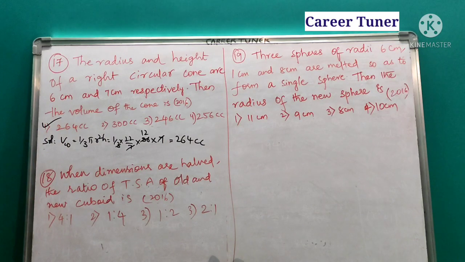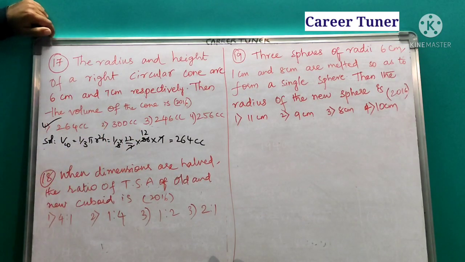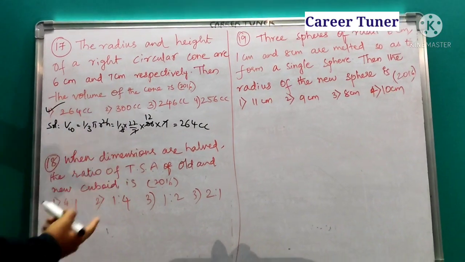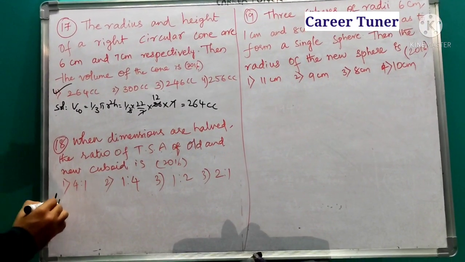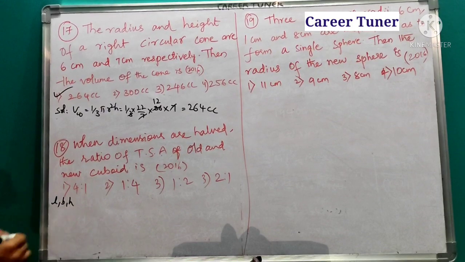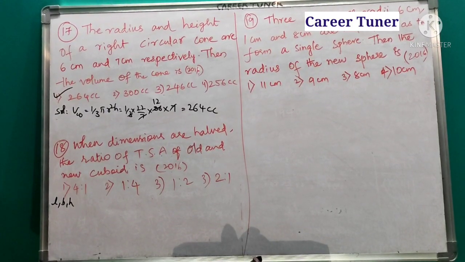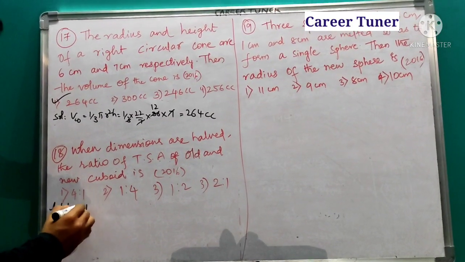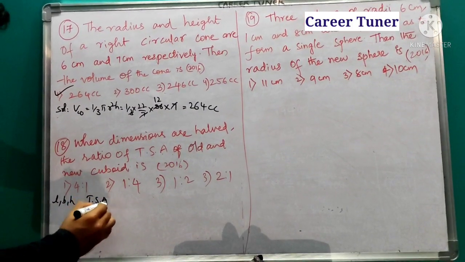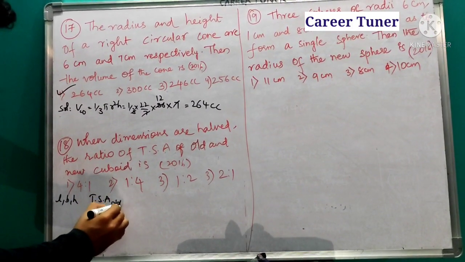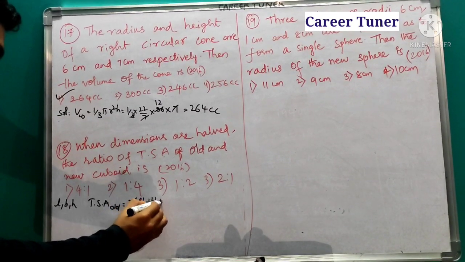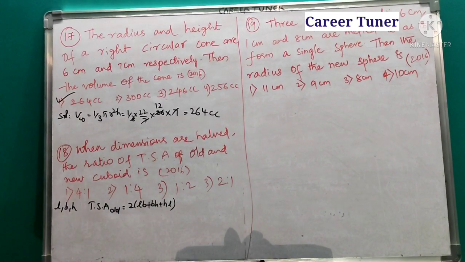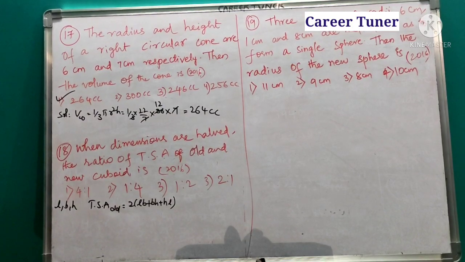Next, the dimensions of the cuboid are halved, and we need the ratio of the TSA of old and new cuboid. Suppose for example, let length, breadth, height of a cuboid be L, B, H. Therefore in general sense, what will be the TSA of a cuboid? TSA of old cuboid is equal to 2 times of LB plus BH plus HL. This will be the total surface area.